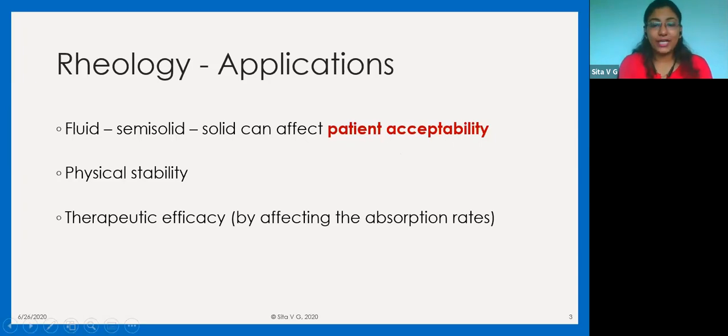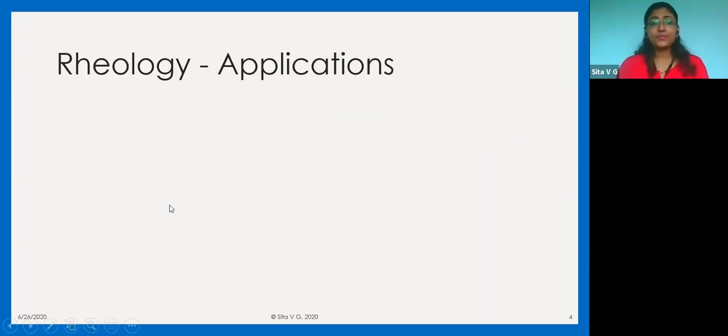Also therapeutic efficacy. Now we know that oral solution has more bioavailability, more absorption rate as compared to oral tablet, as compared to any oral solids. So rheology, that is whether it is a very thin solution, or it is a suspension, or it is an orally disintegrating tablet, if the forms are different, that is, rheology is different, it will drastically affect the therapeutic efficacy of the drug.